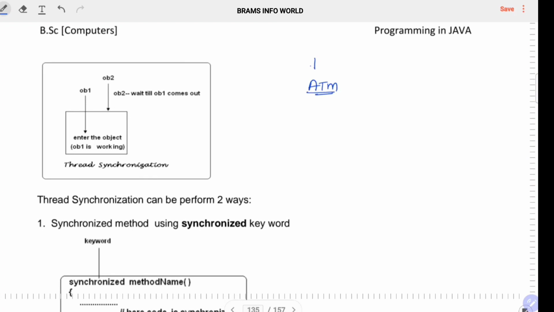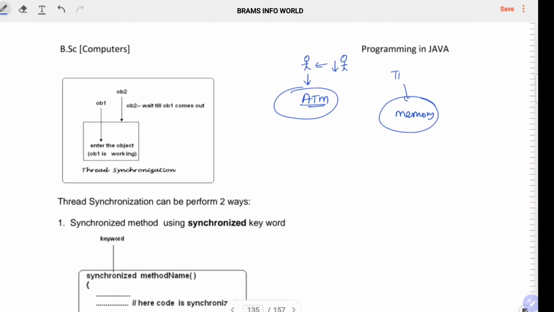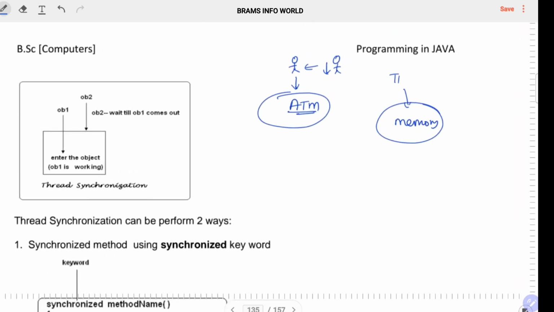In the ATM you are going to withdraw money, but someone will wait until your job is completed. That means in memory one thread is busy allocating the resources, then the other thread is going to be held for some time.